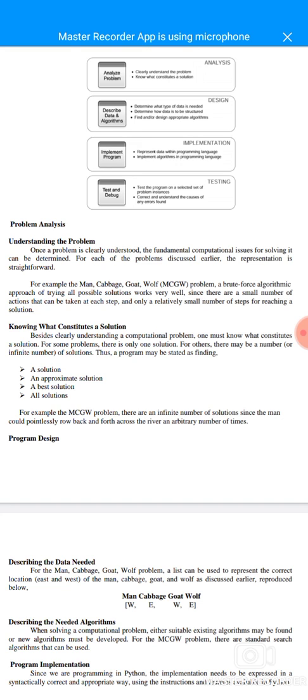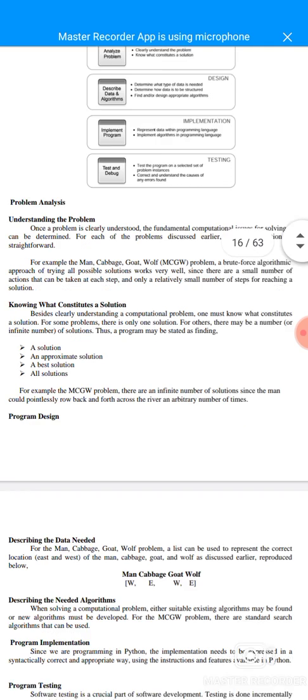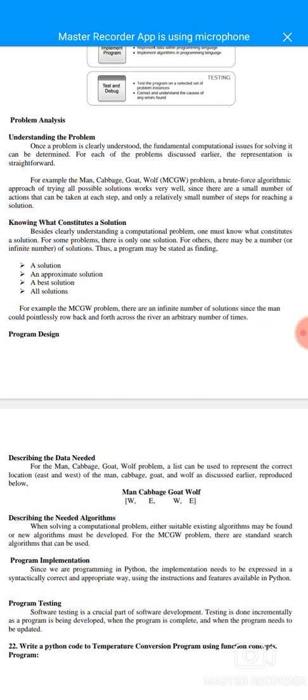A program may be written to find a solution, an approximate solution, a best solution, or all solutions. For example, MCGW problems have an infinite number of solutions, since the man could pointlessly row back and forth an arbitrary number of times.